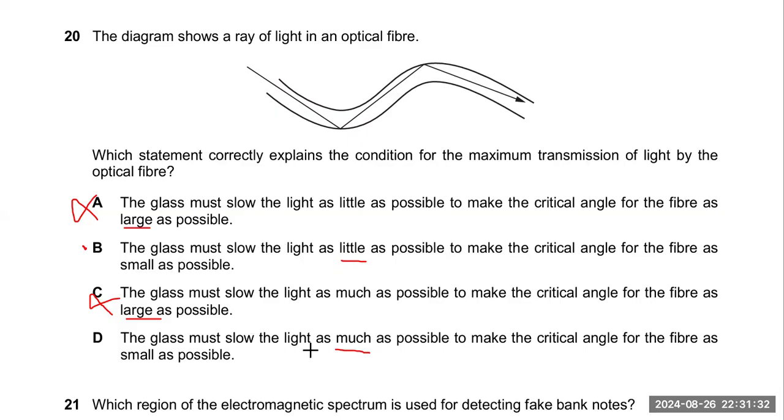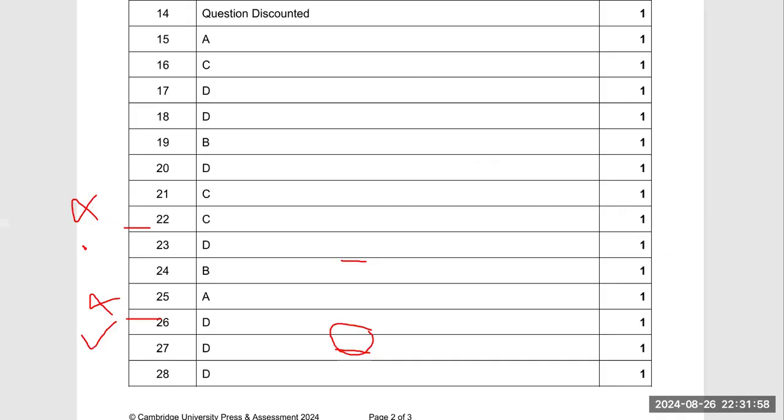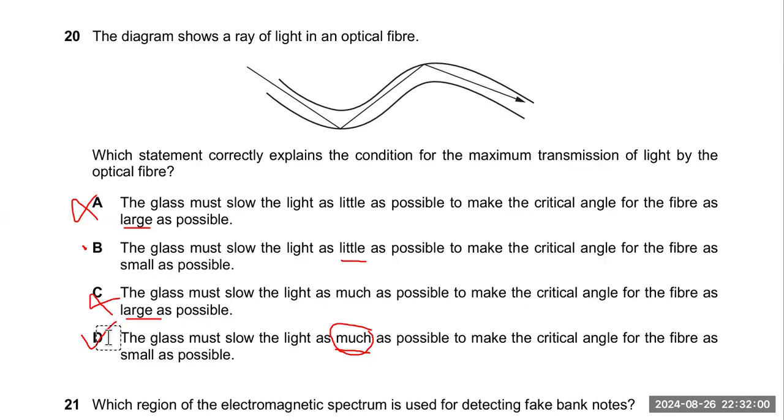No, we have to reduce the speed of light as much as possible, so that the critical angle is reduced, to transfer the light in a short interval of time from one end to another. That's why you have to focus on this word. I think this option is correct. I have to check the answer also. 20th is equal to D. Yes, 20, D option is correct.